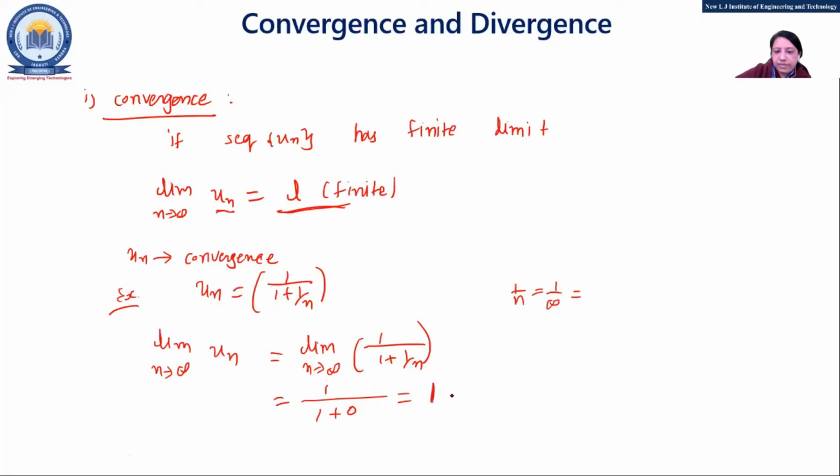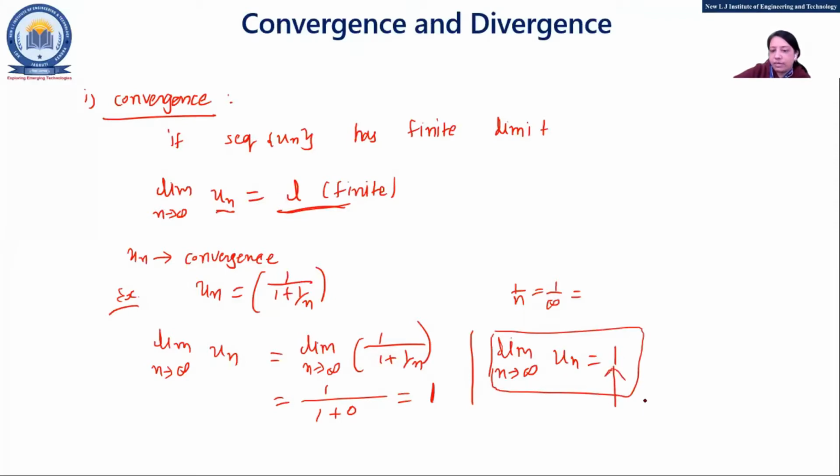So we'll put the limit concept, 1 upon 1 plus 0. So our answer will be 1. That means we can say limit n tends to infinity un equal to 1, which is a finite number and unique number, right? So if we are having a finite and unique number, we can say that our sequence is a convergence or convergent, right? Okay, now any doubt into this?